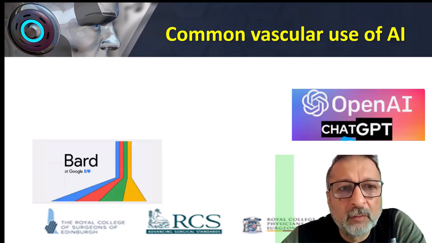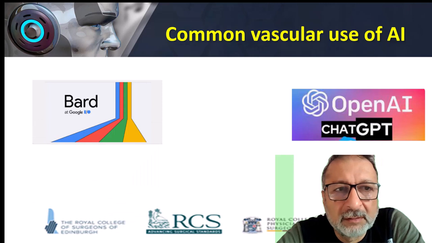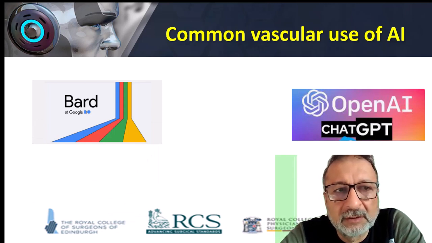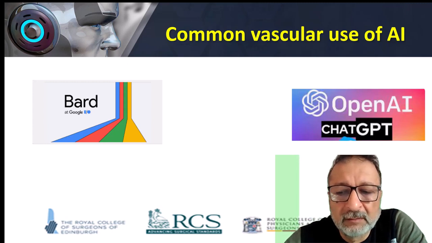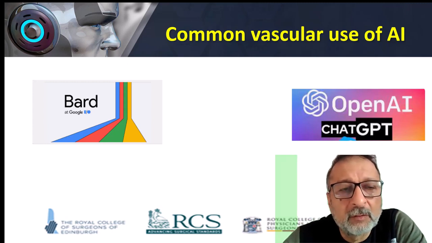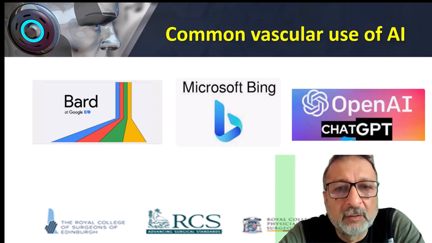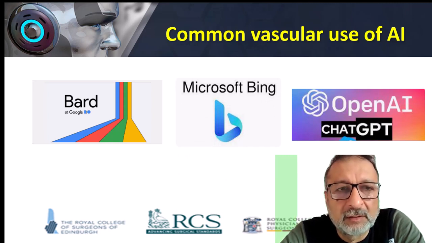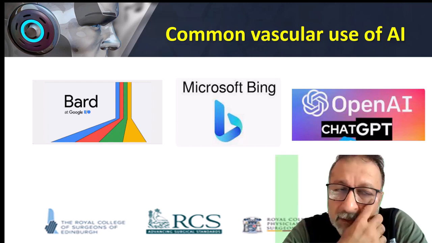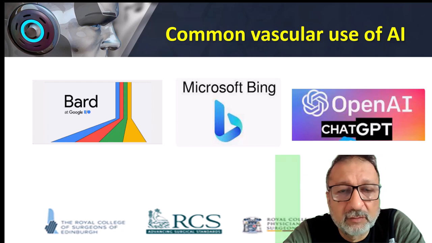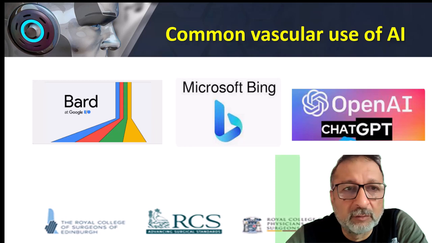After that, Google came with Bard, another artificial intelligence platform freely available in most countries and extremely good. Also, Microsoft did not leave this space, and they have developed Microsoft Bing, which also depends on artificial intelligence. So, for all doctors and vascular surgeons in most countries, you have at least 2, if not 3, open AI channels for you to use.